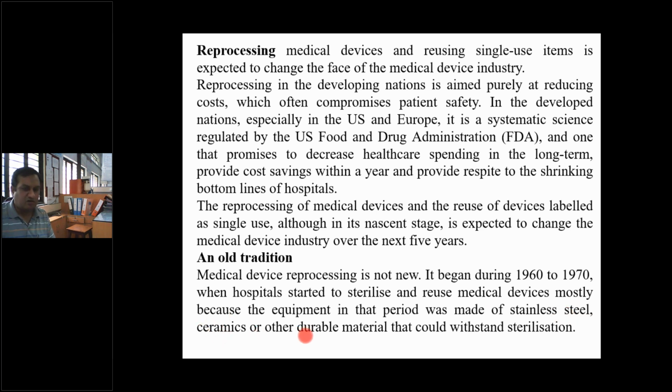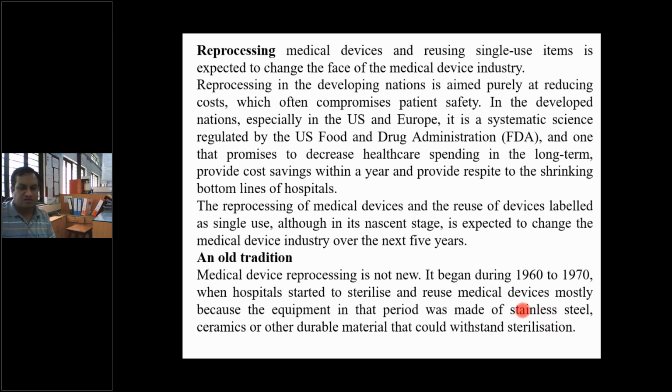Now, ceramics are the other durable material that could withstand sterilization. So normally, the materials of construction for various utensils used in the hospitals are SS, ceramics, glasses, etc. And for the last 10 to 15 years, plastic is again the major material of construction.